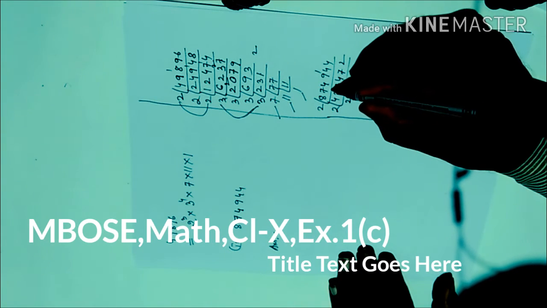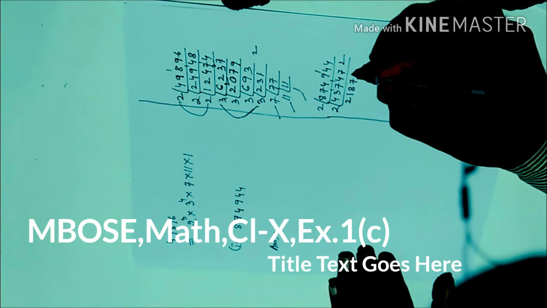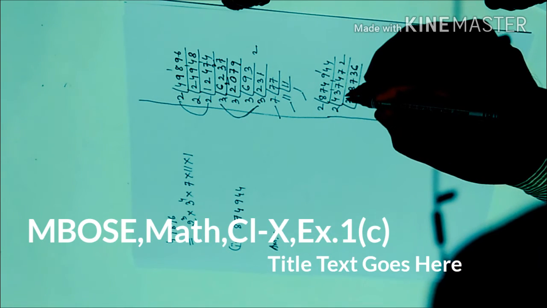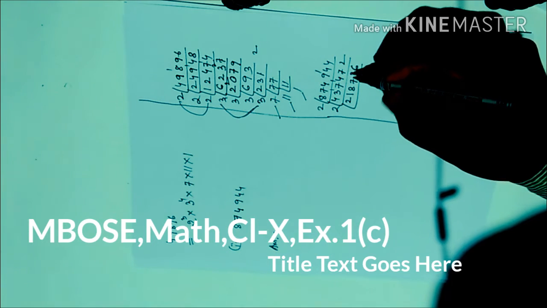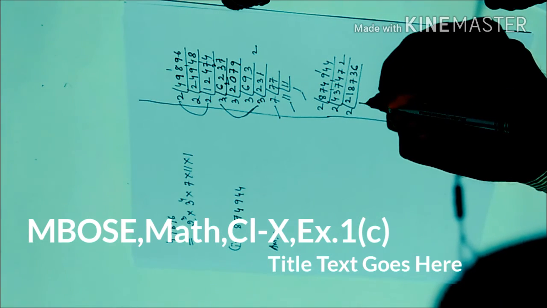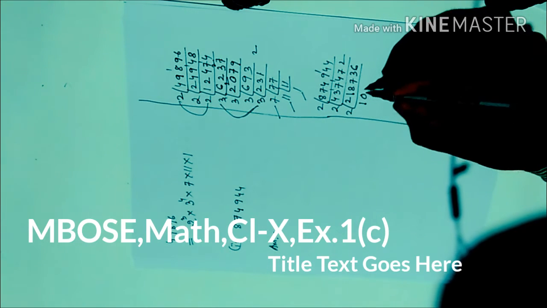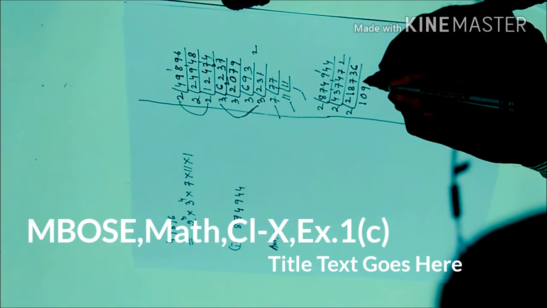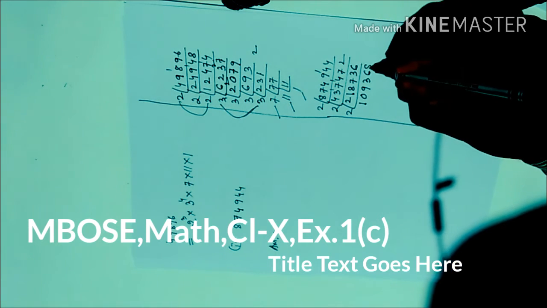So here 2 1s are 2. Then how much here, carry 1, 2 8s are 16, 1 carry, 2 7s are 14. Here 2 3s are 6, 2 6s are 12. So again you see here, this one 6 also, this one also divisible by 2, 2 1s are 2. But here 1 cannot be divided by 2, no. So you have to give 0 here. Then how much here, 2 9s are 18. Then again 2 3s are 6. So carry 1, 2 6s are 12, 2 8s are 16.